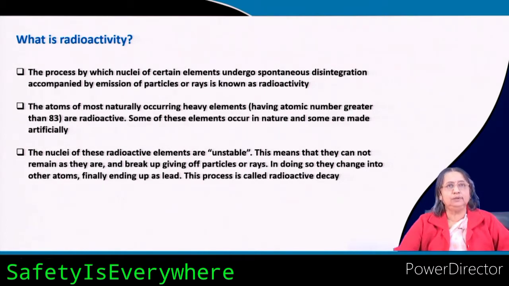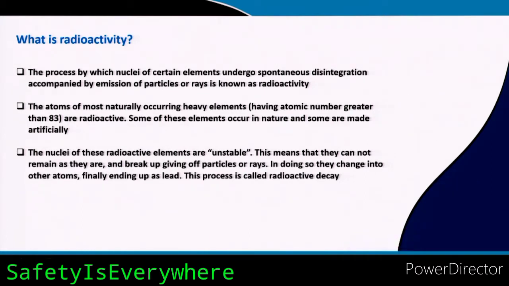Now, which type of nuclei will be unstable, that depends on the atomic number and the neutron proton ratio. Mostly we have seen that heavy nuclei, atomic number greater than 83, are very unstable and they become radioactive.